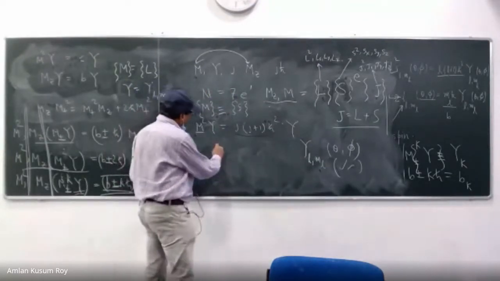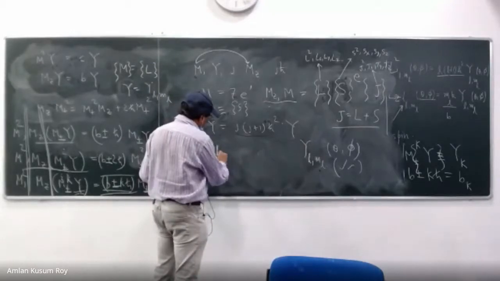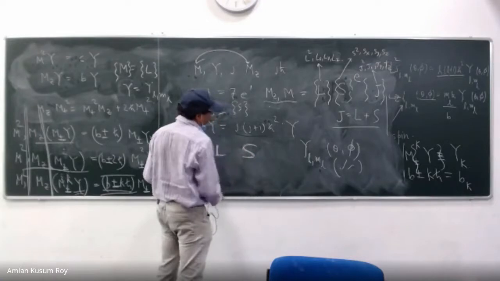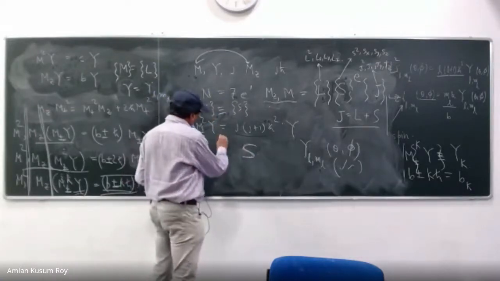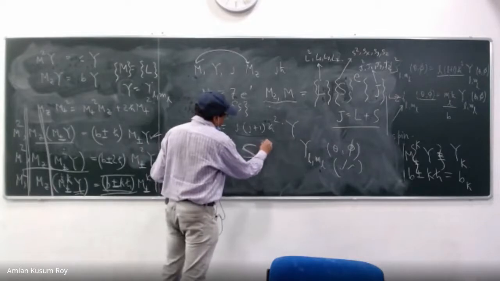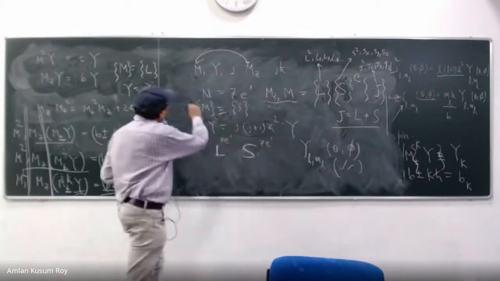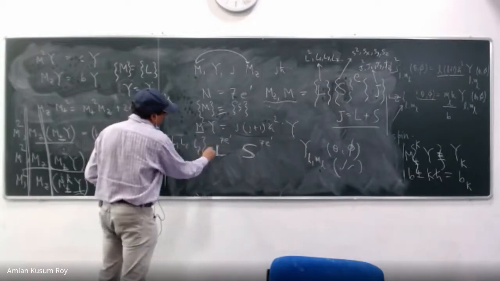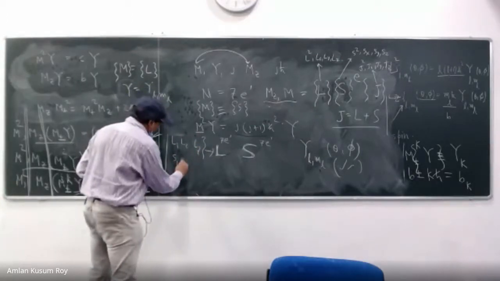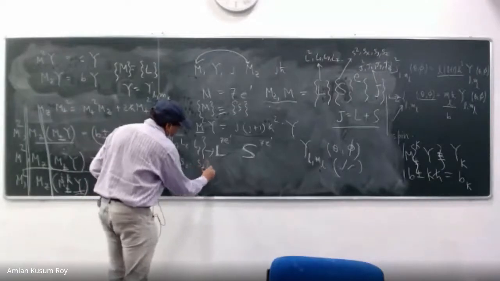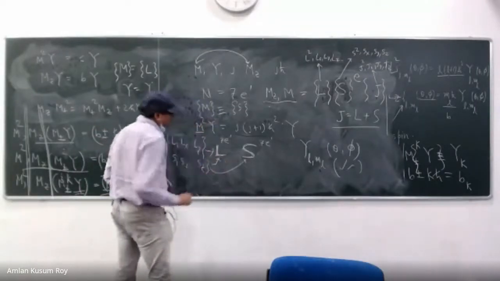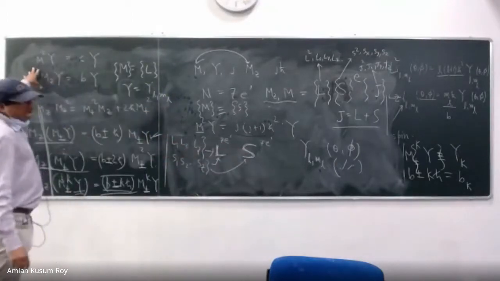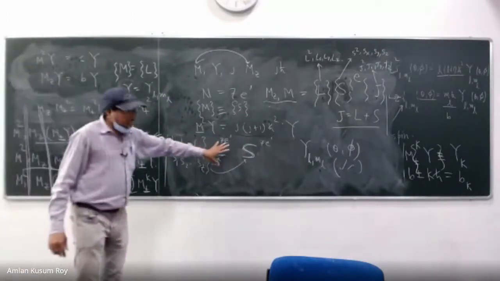So let that be a big L for all the electrons, and let there be a big S for all the electrons, not for one. So it is for the whole atom, 7 electrons. After doing some exercise of L1, L2, L3 up to L7, I got this kind of stuff. Similarly, S1, S2 of all the 7 electrons, I got something like this. Right? So with this L and S, I can replace all my M's and M square by this big L also.